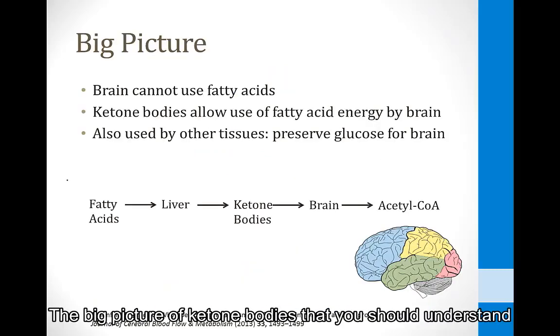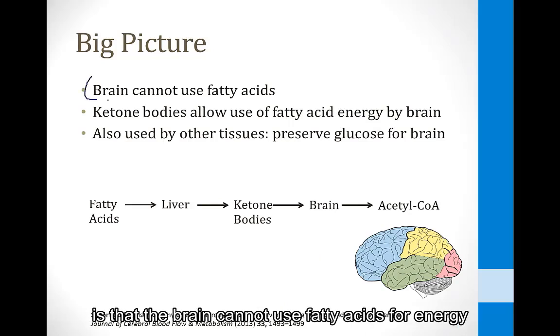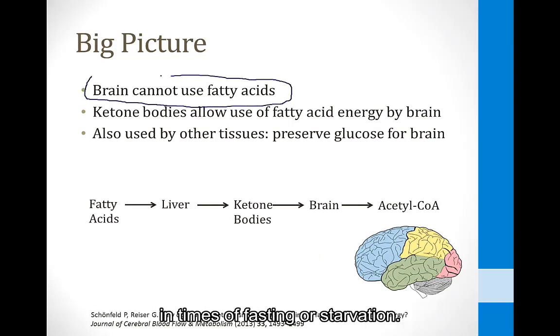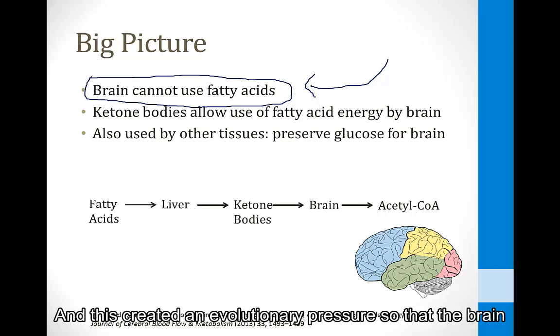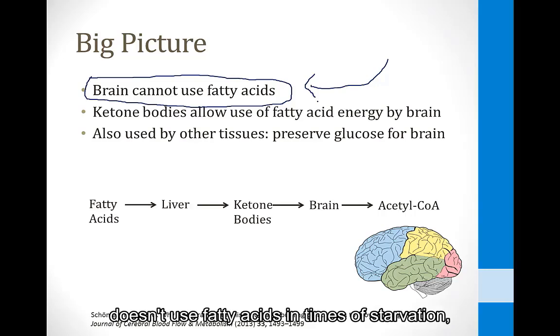The big picture of ketone bodies that you should understand is that the brain cannot use fatty acids for energy in times of fasting or starvation. The reasons for this are poorly understood. It used to be believed that fatty acids could not cross the blood-brain barrier. There's now evidence that they can. It may be that brain cells that use fatty acids were subjected to oxidative damage, and this created an evolutionary pressure so that the brain doesn't use fatty acids in times of starvation.